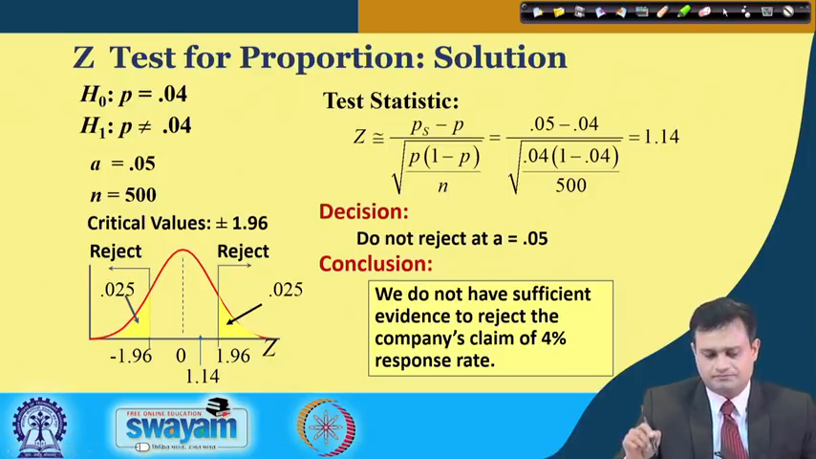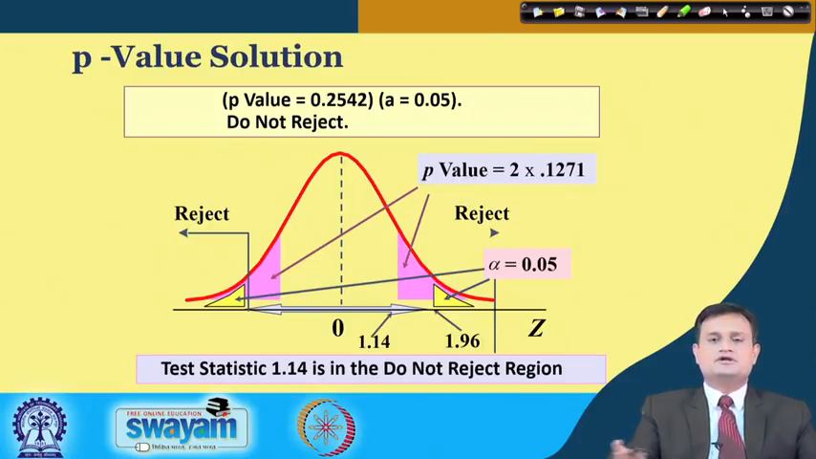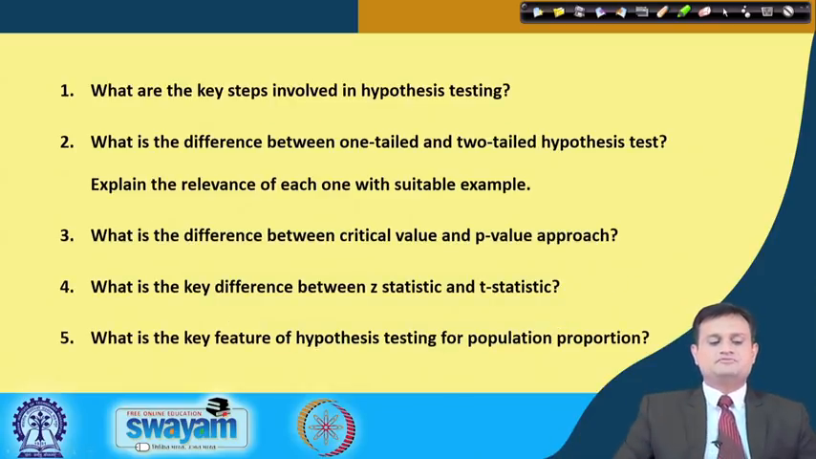So, this is for proportion, and again in the same way, I am not going into detail, but you can do it for the p value. So, let us try to end this session with some think-it questions, so that you can introspect and revise. What are the key steps involved in hypothesis testing? This is very important. Once you understand this, then whatever test statistic you need to follow for a given situation, you can execute hypothesis testing very easily. What is the difference between one-tailed and two-tailed hypothesis test? Explain the relevance of each one with a suitable example.